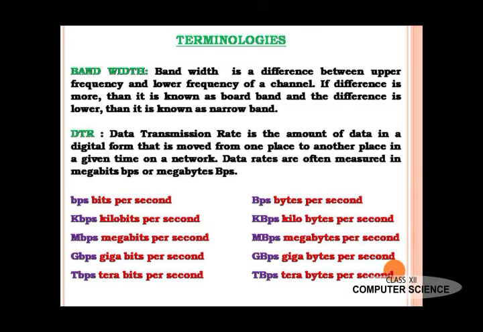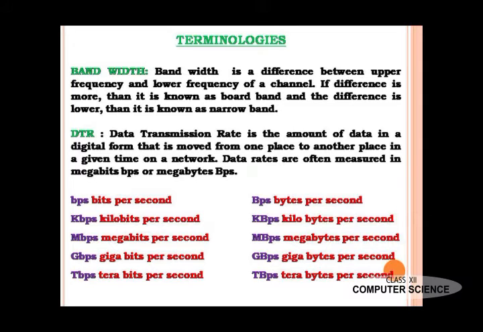Next, DTR, data transmission rate. Data transmission rate is the amount of data in digital form that is moved from one place to another in a given time on a network. Data transmission rates are often measured in megabits or megabytes per second.